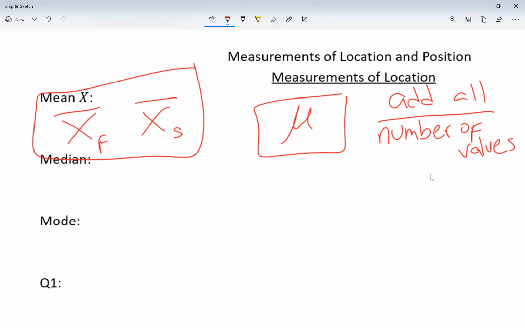For example, let's say I had a class of 40 students, and I want to get the mean of you guys' GPA. So I ask all of my 40 students what their GPA are. I'm gonna get different numbers. I can get like 3.5, 4.0, 3.7. I'm gonna get different numbers, and I'm just gonna add them all. But then I'm gonna divide it by 40 because remember I said I had 40 students. So the mean, you add them all and then you divide it by how many values you had. Just be careful. Be careful. Am I asking about the mean of a sample?